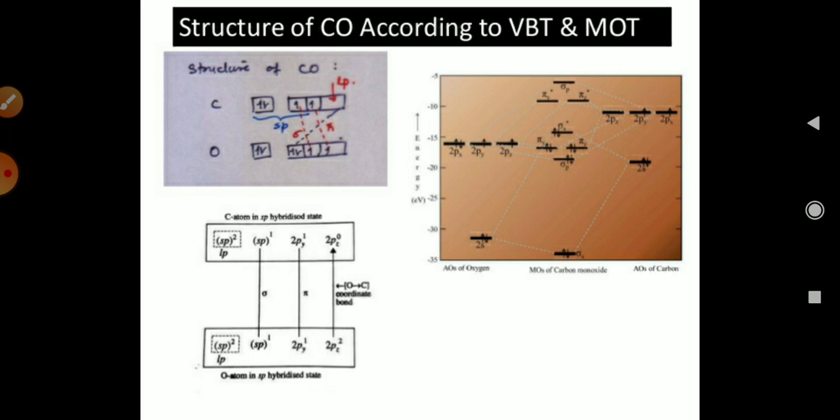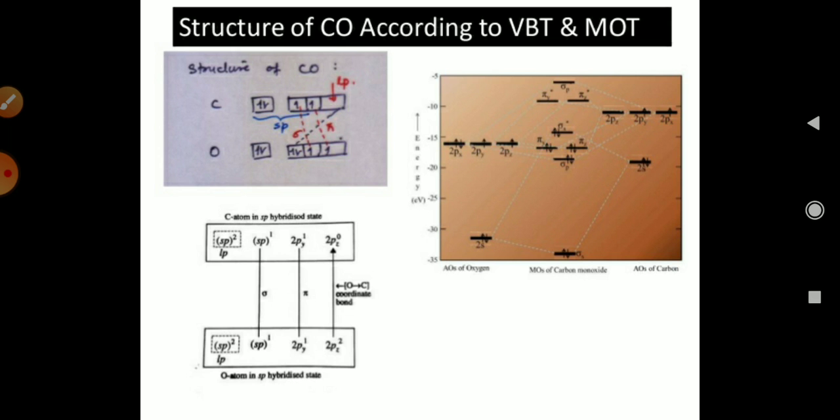For the oxygen atom in sp hybridization, there is 1s and 2p3. Here you can see first is the sigma bond, and second is the 2py1 to 2py1 pi bond, and one is a coordinate bond from a 2pz2 of oxygen to 2pz of carbon.